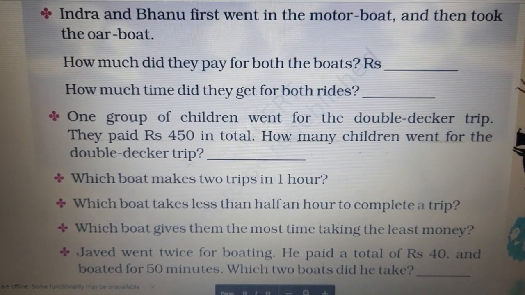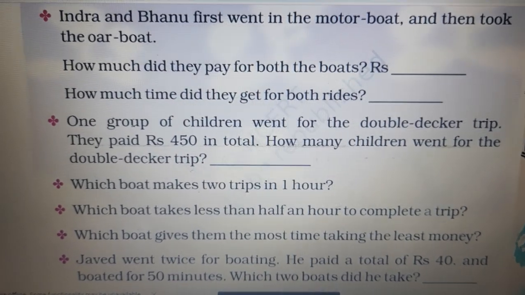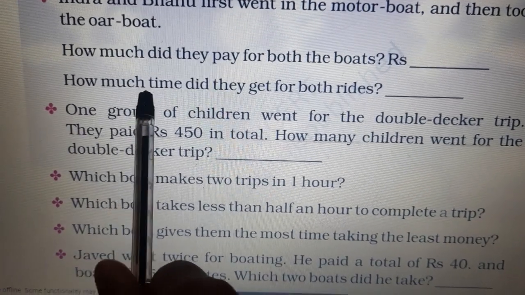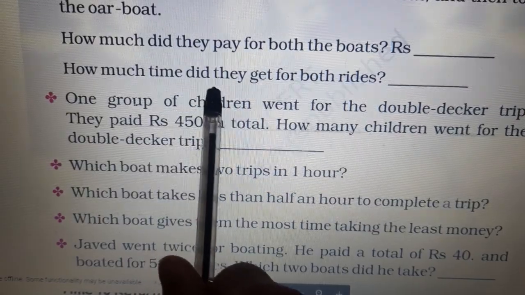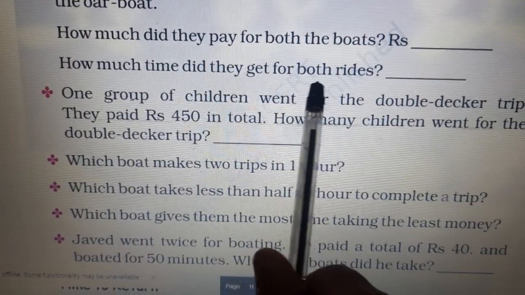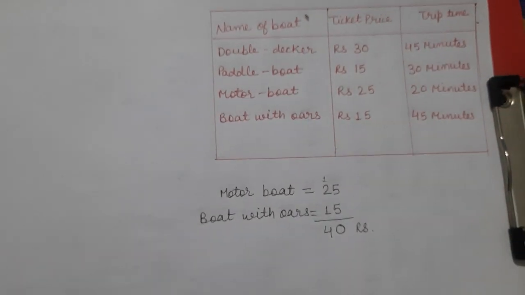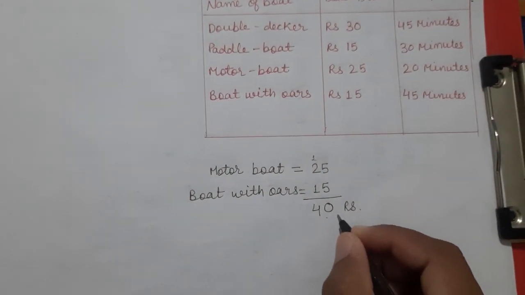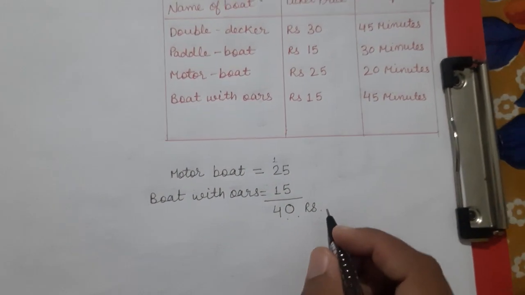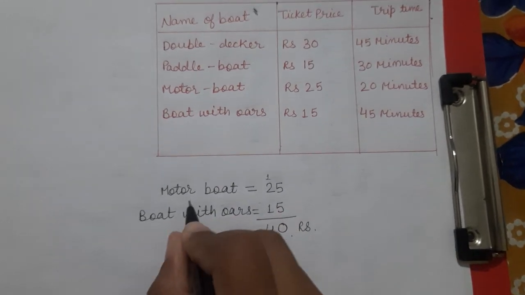Now come to the second question. How much time did they get for both rides? Here you see they paid rupees 40. Now you have to tell the time.